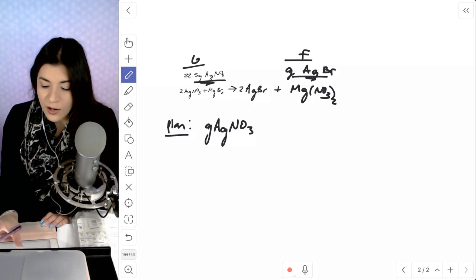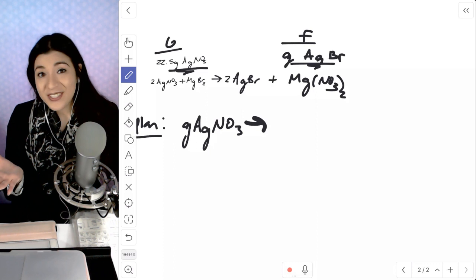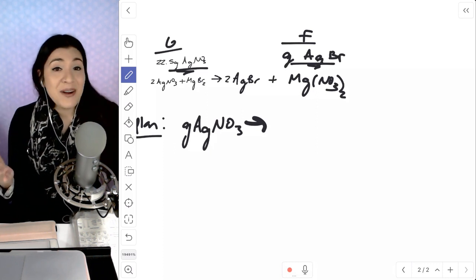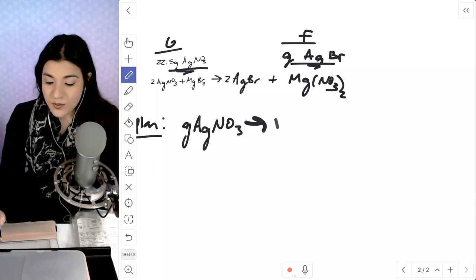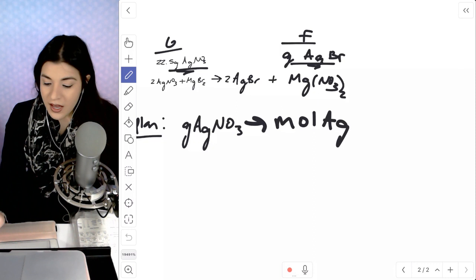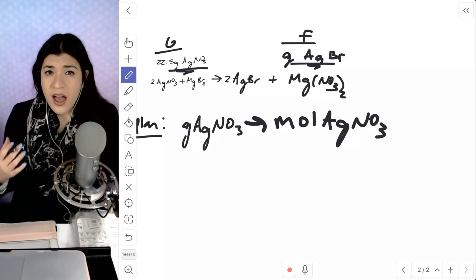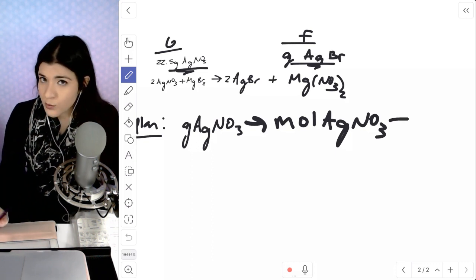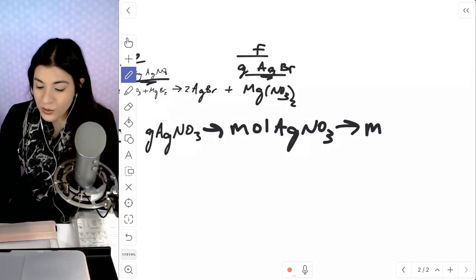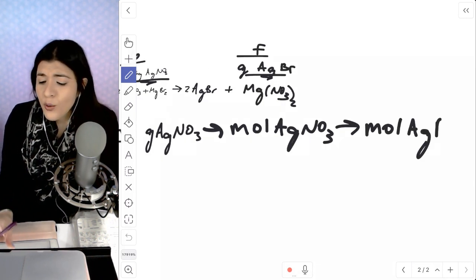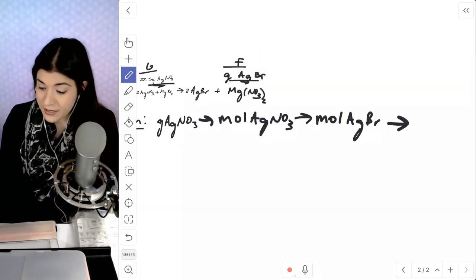And then we're going to get down to moles. If you're not sure where to start, everything really equals moles. That is the best way that I can tell you: if you're not sure where to start, change that to moles. So I'm going to change this to moles of silver nitrate. Now we're asked to find a completely different compound, so we have to change the compound. How we do that is by using a mole-to-mole ratio from our balanced equation. So I'm now going to change this to moles of silver bromide. And then lastly, using the molar mass of silver bromide, I'm going to change that to grams.